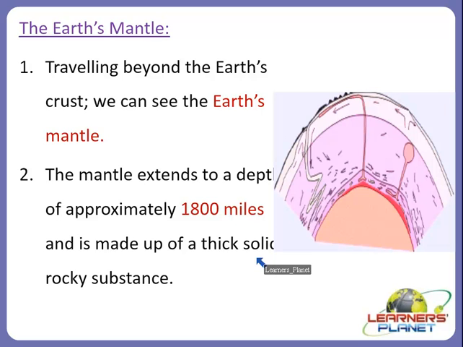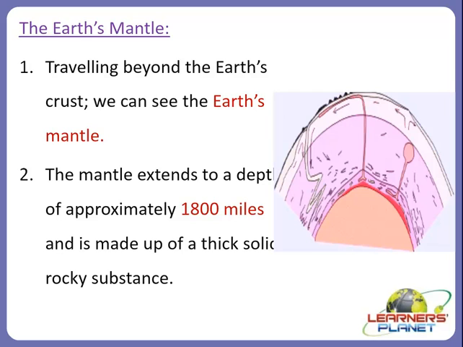So we can say the Earth's mantle and the Earth's crust are fully made up of thick, solid, rocky substances or materials, right? The first layer, the crust, is about 10 miles of rock and loose materials, while the mantle extends to a depth of approximately 1800 miles of rock materials, right?